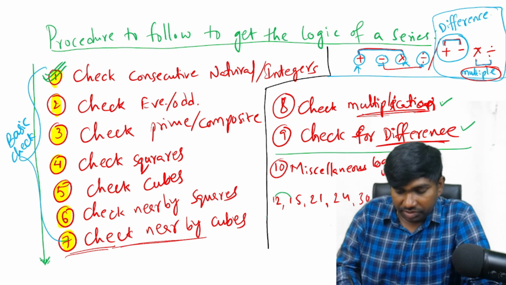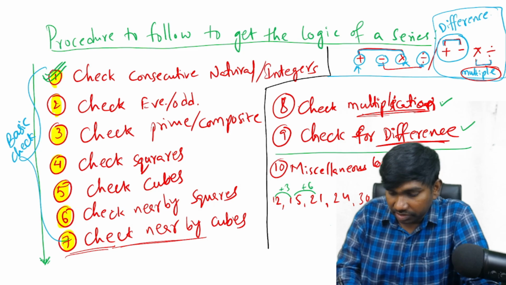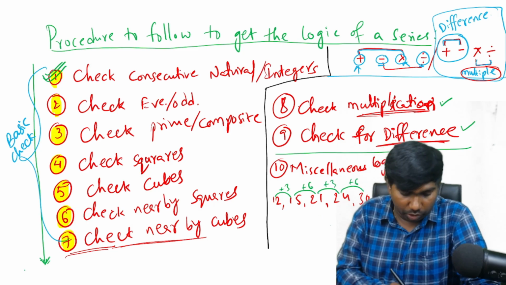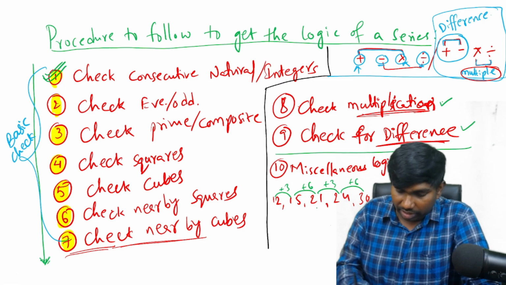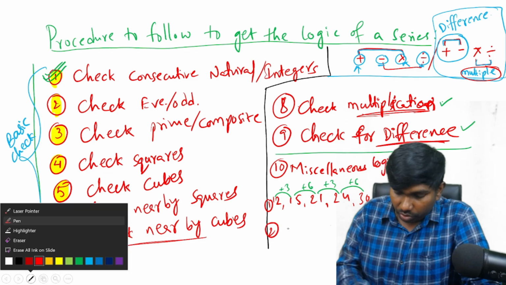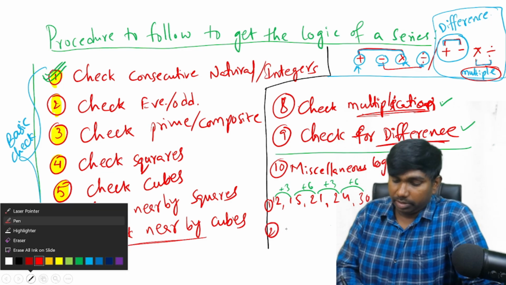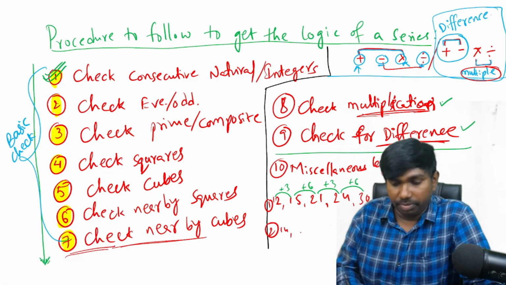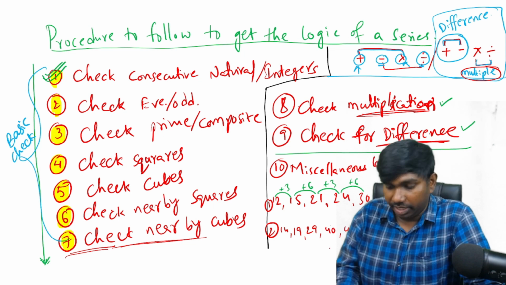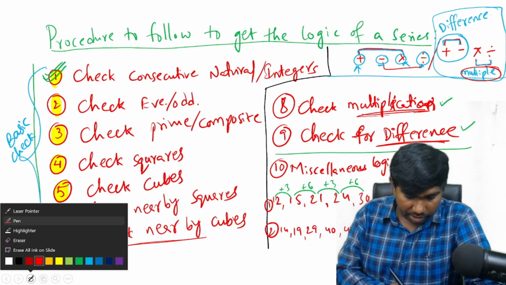If you see the difference here, plus 3, then plus 6, then again plus 3, then again plus 6. Here we are getting the alternation automatically. So keep the question as it is. Let me give another example, suppose 14, after that 19, then 29, after that 40, then 44 and dash. Try your logic on this.